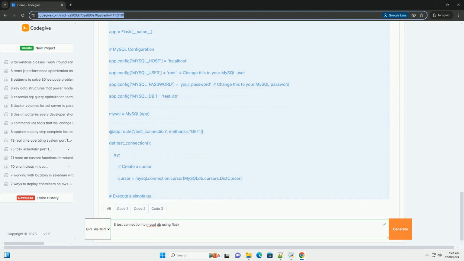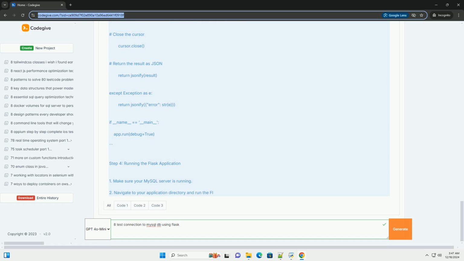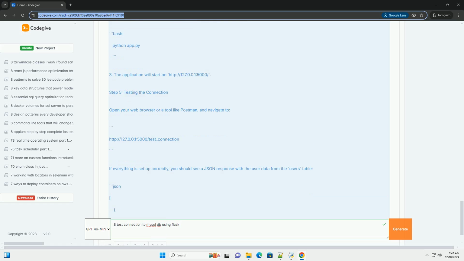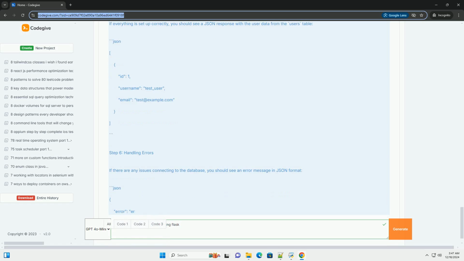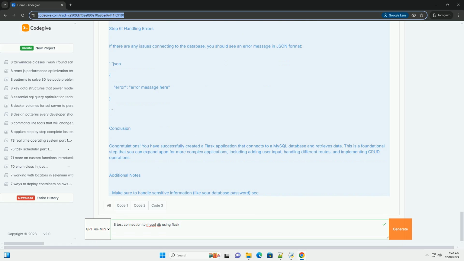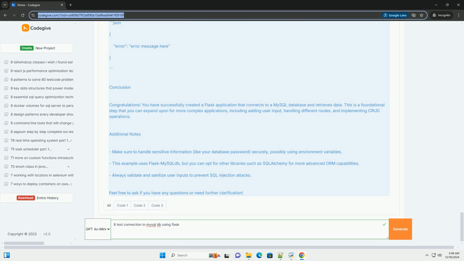Requirements. Before we start, ensure you have the following installed. 1. Python 3.6 or later. 2. Flask, a micro web framework for Python. 3. Flask-MySQLdb or MySQL connector, for MySQL database connectivity. 4. MySQL server, running and accessible. You can install Flask and Flask-MySQLdb using pip: pip install Flask Flask-MySQLdb.